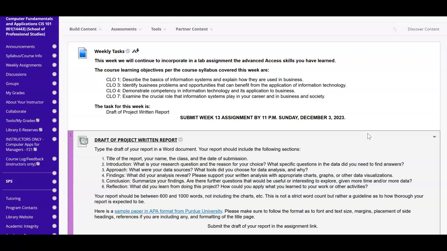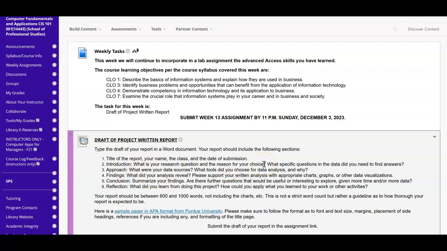So now you're typing a draft of your report in a Word document. Your report should include the following sections. You already know how to do the formatting, so that's good. The title of the report, your name, and all of this other material that you will find the correct formatting here. Your introduction. What is your research question and the reason for your choice?